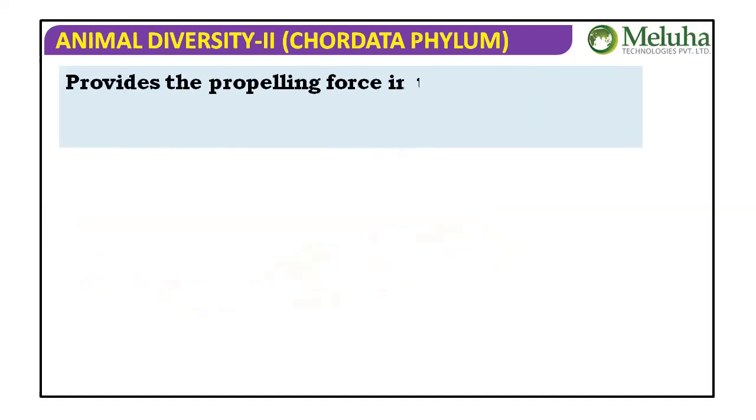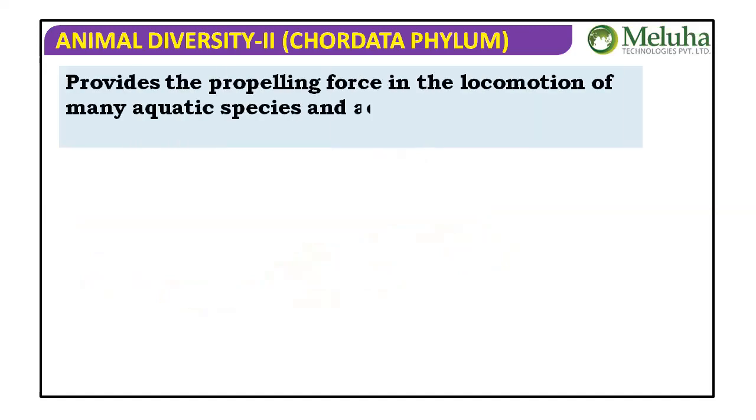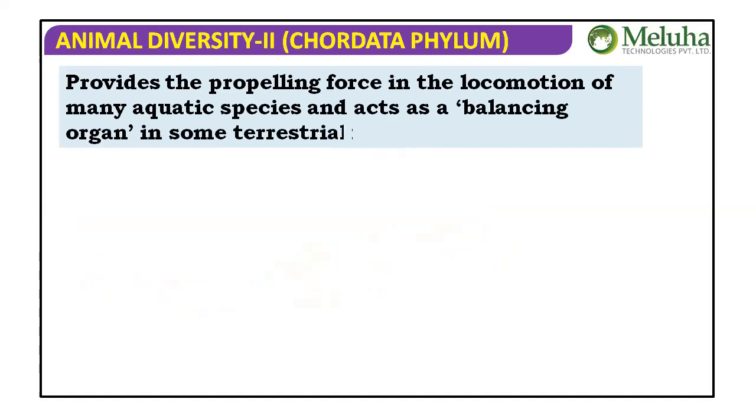So the tail is there in all mammals. See, even in humans we have a little tail, if you remember the coccygeal vertebrae. So what is the function of the tail? Tail is generally a balancing organ. It provides the propelling force in the locomotion of many aquatic animals.